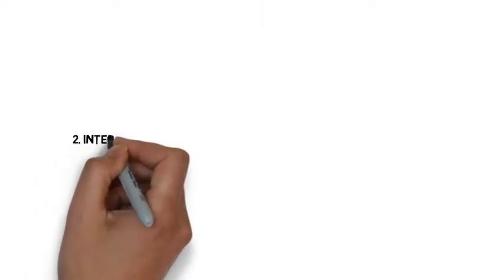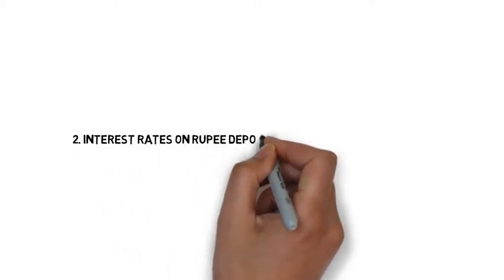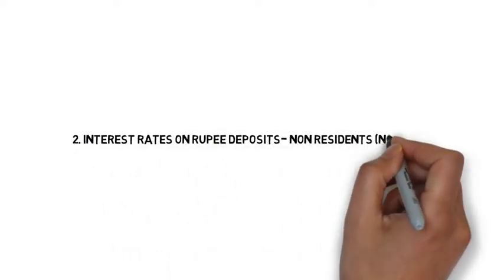2. Interest rates on rupee deposits of non-residents, NRE/NRO. Minimum tenor of NRE term deposits shall be 1 year. Minimum tenor of NRO term deposits shall be 7 days. Interest rates on NRE/NRO deposits shall not be higher than those offered by the banks on comparable domestic rupee term deposits. The benefit of additional interest rate on deposits on account of being bank's own staff or senior citizens shall not be available to NRE and NRO deposits.